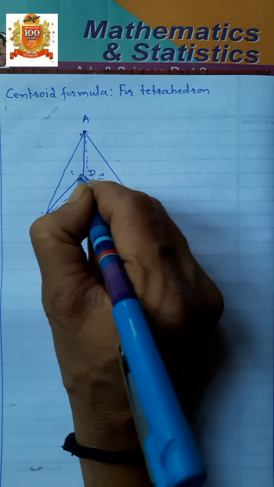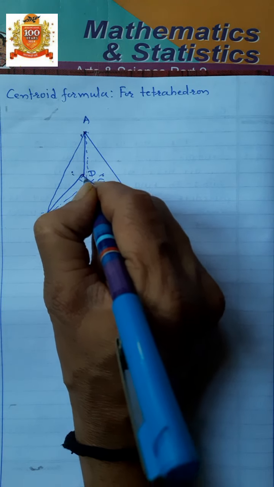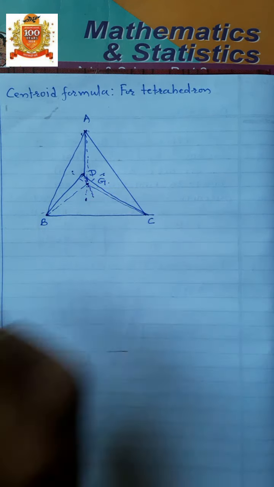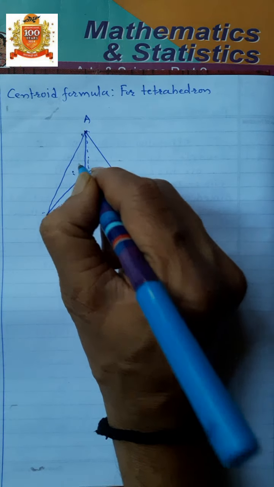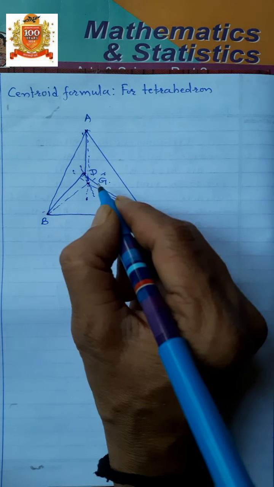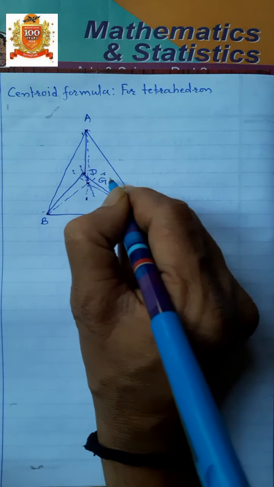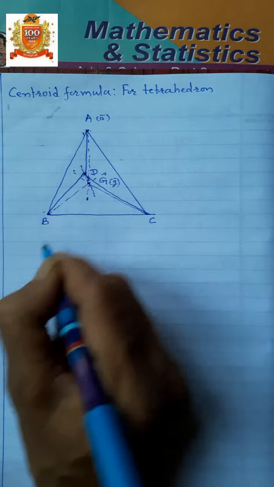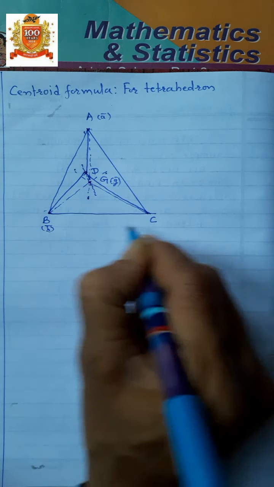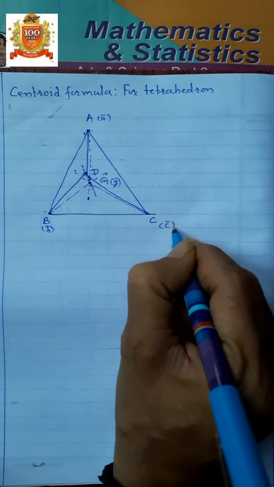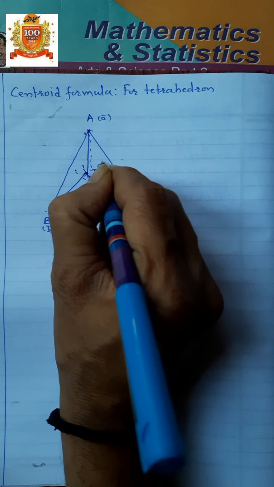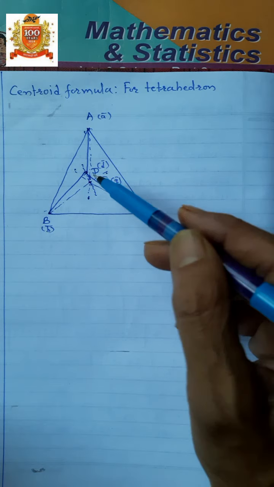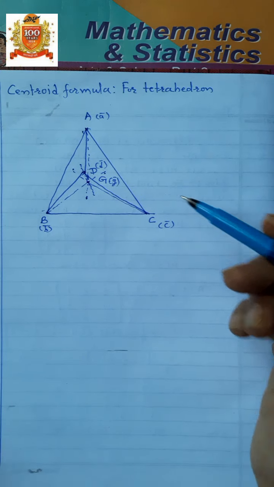This is the centroid of the tetrahedron, isn't it? Which is denoted by G. A bar, B bar, C bar, and this is D bar. Points A, B, C, and D are the vertices of the tetrahedron, isn't it?